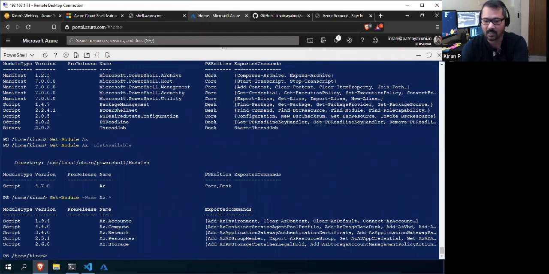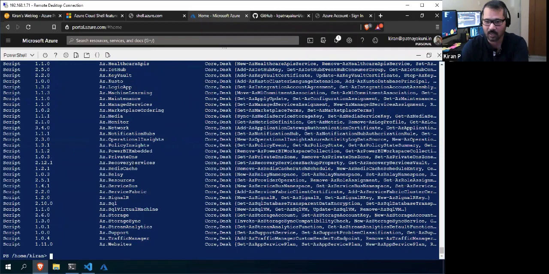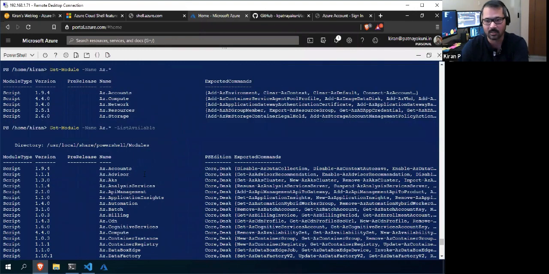If I want to see all the modules, I have to pass -ListAvailable. So these are all the modules that come with the AZ module. AZ is a helper module, though if you ask what is the name of Azure PowerShell, it is AZ, and it is just a helper module which will load all the modules related to Azure PowerShell.